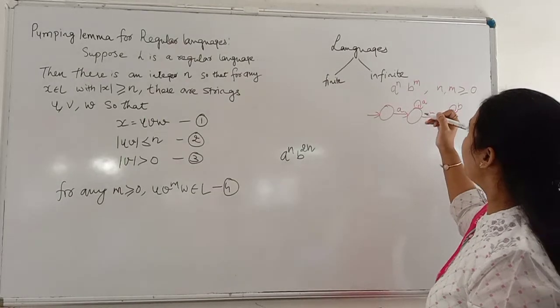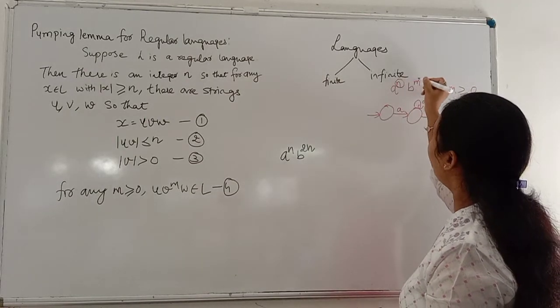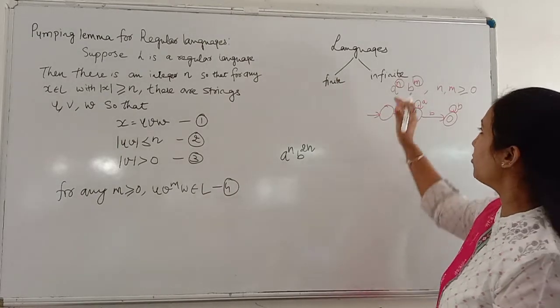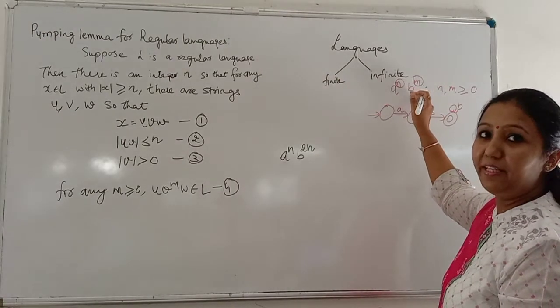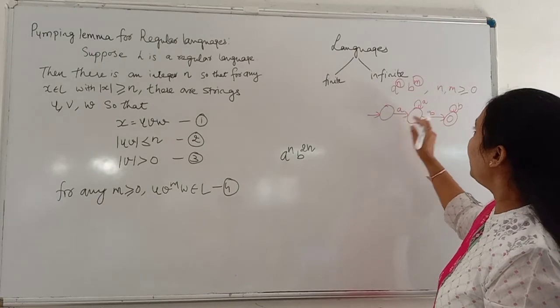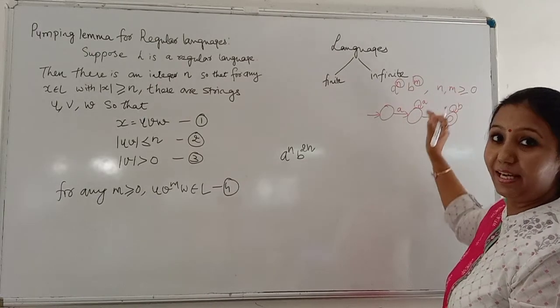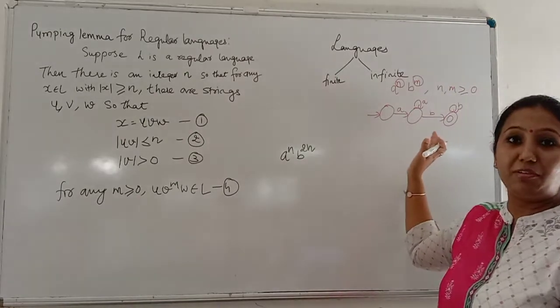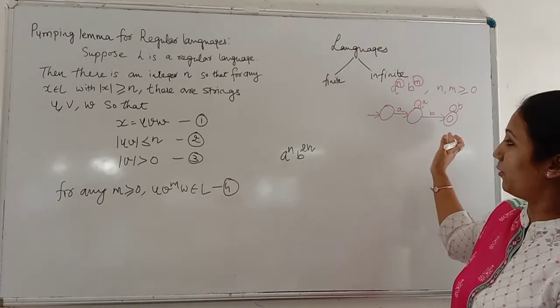One of the reasons is that the two variables m and n are independent of each other, or we can say that the occurrence of a and b does not depend on each other. Hence, though it is an infinite language, it is accepted by a finite automata.